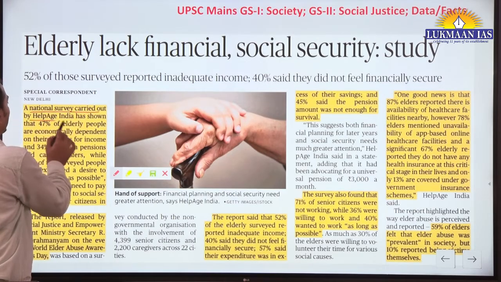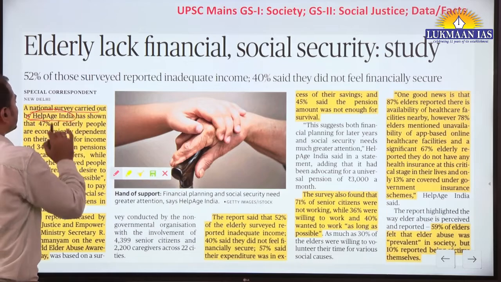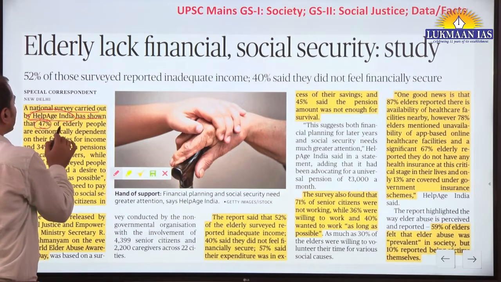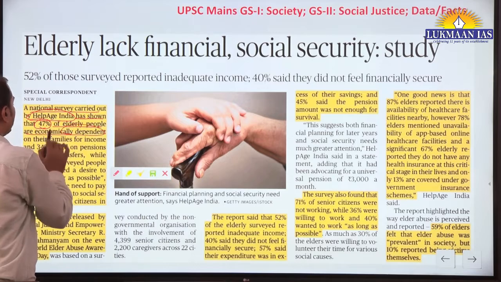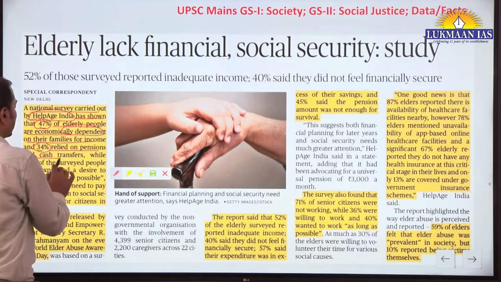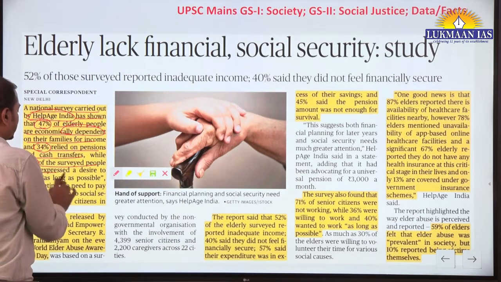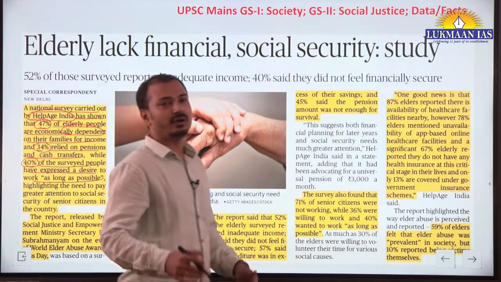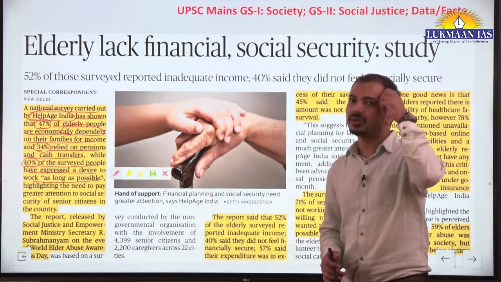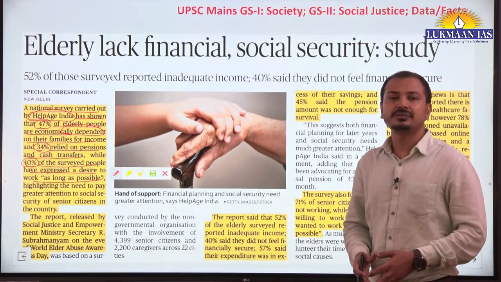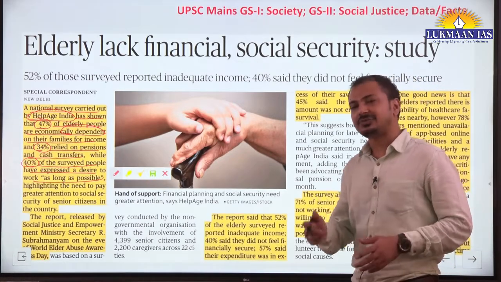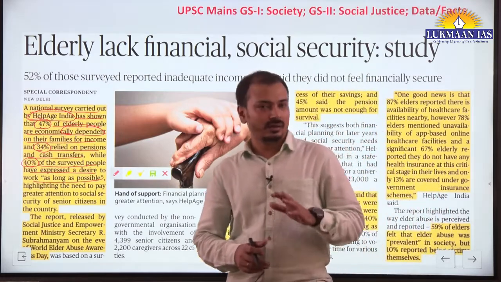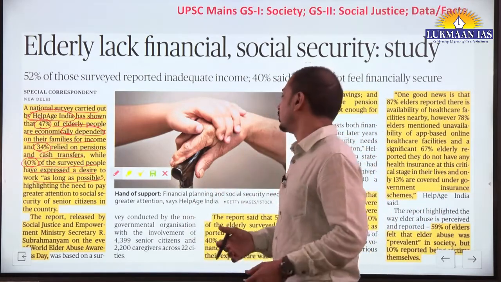The national survey carried out by HelpAge India, a non-profit organization, has shown that 47% of elderly people are economically dependent on their families for income. 34% relied on pensions and cash transfers, while 40% of the surveyed people have expressed a desire to work as long as possible. This highlights the need of providing social security to them, and pension is becoming insufficient, so it also highlights the need for saving for old age among young people.